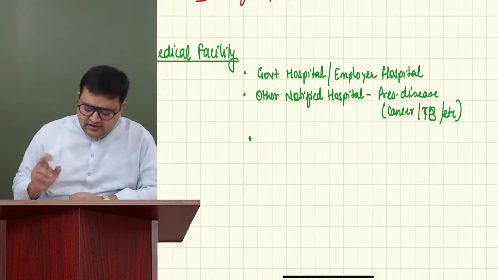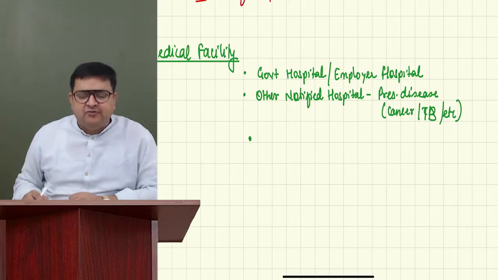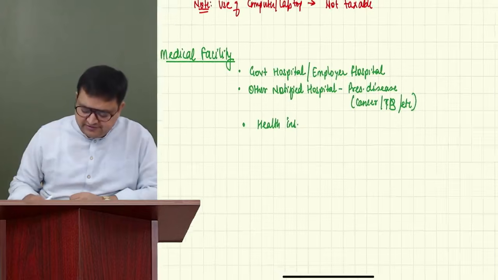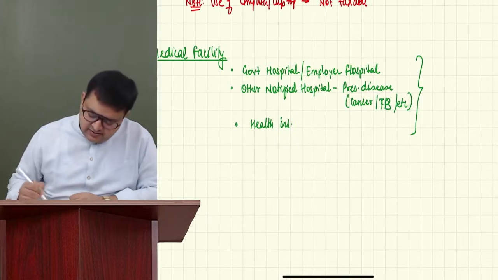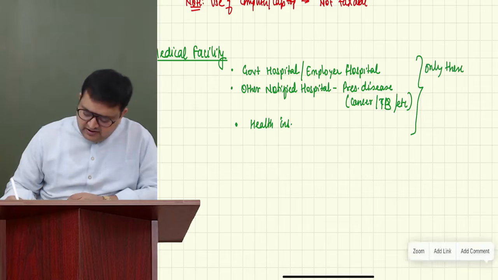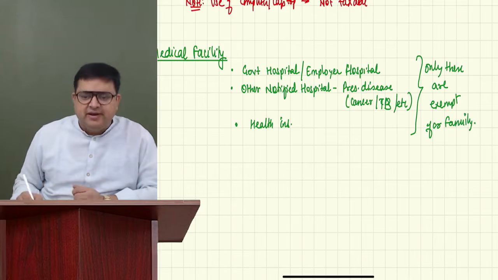Or either the treatment is in a government hospital, employer hospital, other notified hospital for prescribed diseases, or health insurance. Only these are exempt for family.